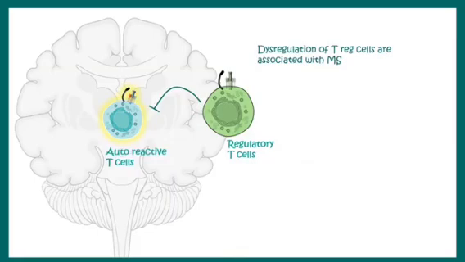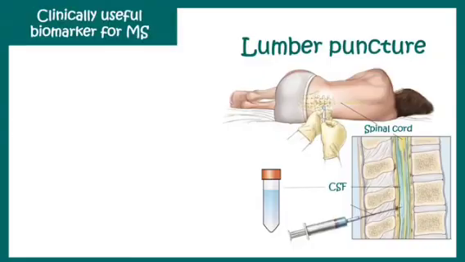Anyway, there could be other factors affecting the disease progression, such as the regulatory T cells. Regulatory T cells generally prevent the activity of any kind of T cells by producing the cytokine interleukin 10. So it's kind of like a speed breaker. But in case of multiple sclerosis, it was often observed that the regulatory T cell function is abrogated. That leads to a further increase in autoreactive T cell activity, which can be damaging for the brain.